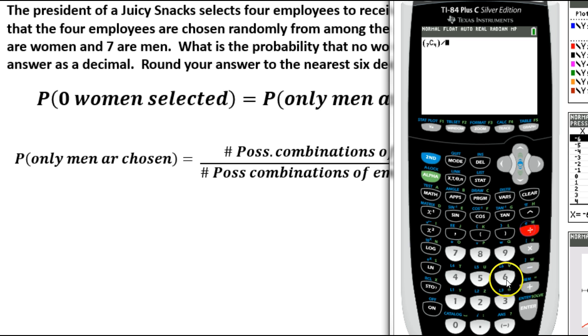Close the parenthesis, divided by 21. Again, our combinations are right here under math. We go over 3 buttons to probability, option number 3. 21 choose 4. Let's back up just a little, I got my parenthesis in the wrong spot. There we go. Then just hit enter, and it'll be the same answer on both of these.